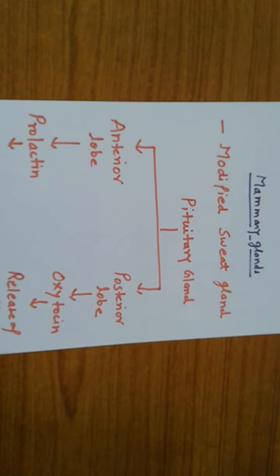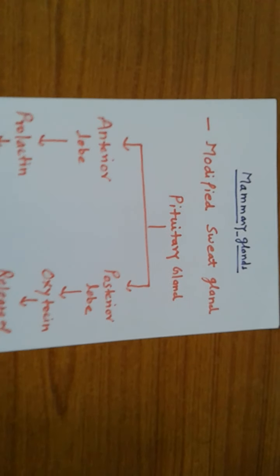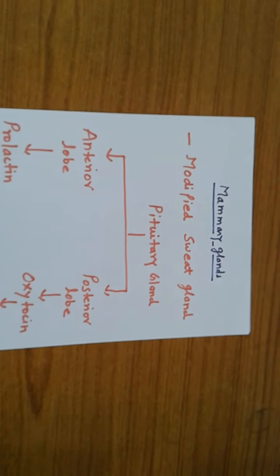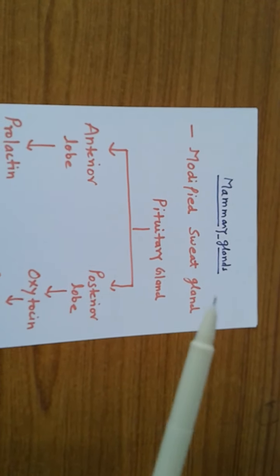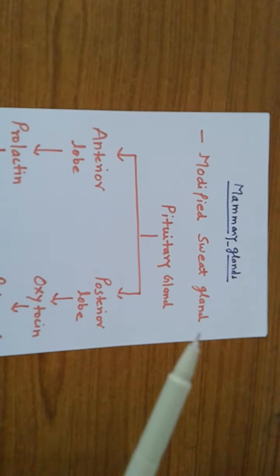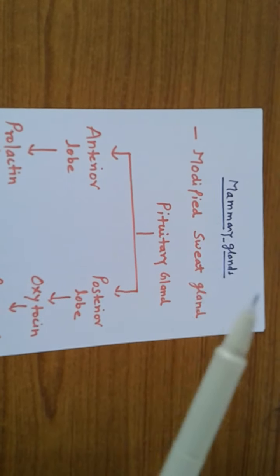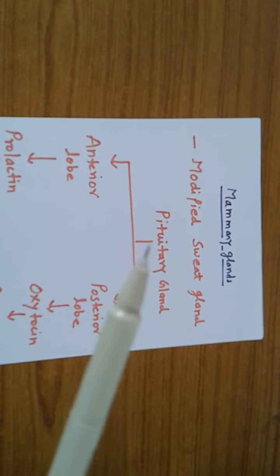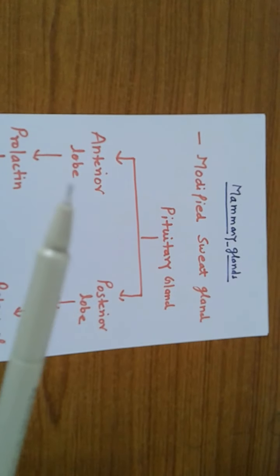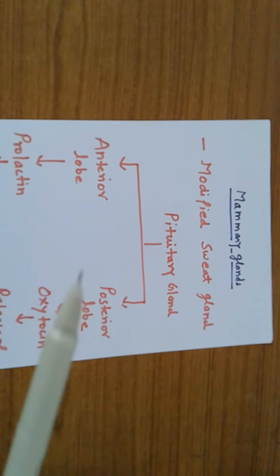now here we see the mammary gland. After childbirth, feeding is required by the newborn baby. It occurs through the mammary glands, and these glands are modified sweat glands. So how is the milk produced inside the mammary glands? Actually, the pituitary gland consists of two lobes. One is the anterior lobe and another is the posterior lobe.